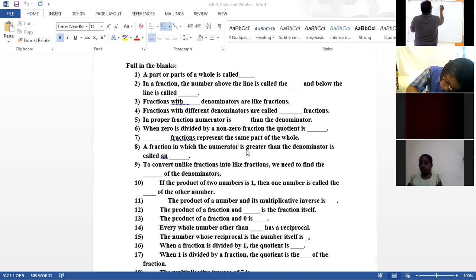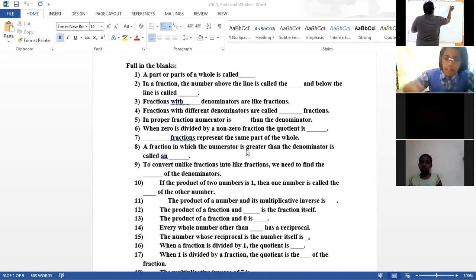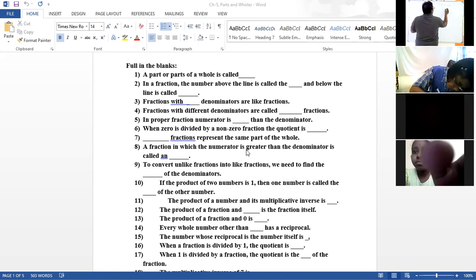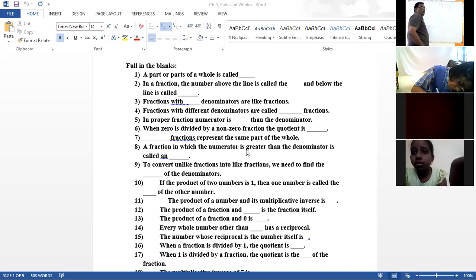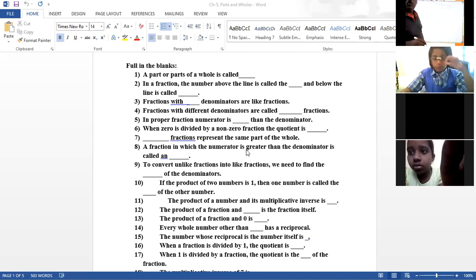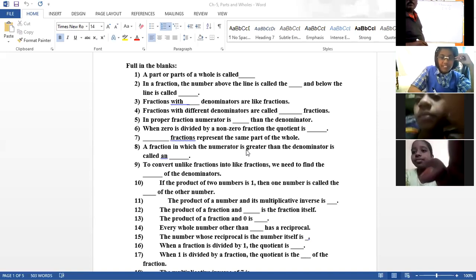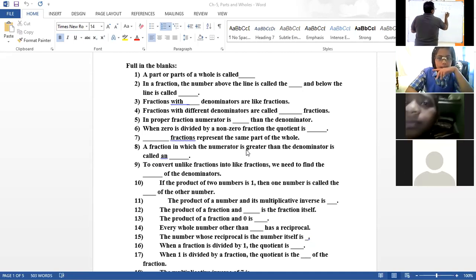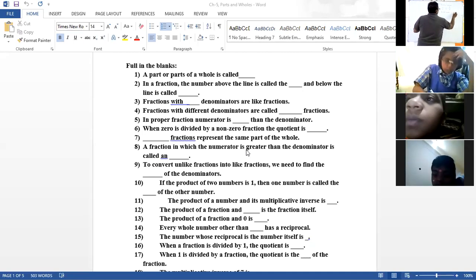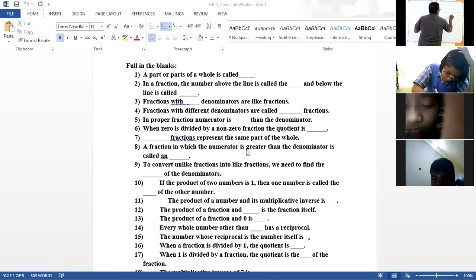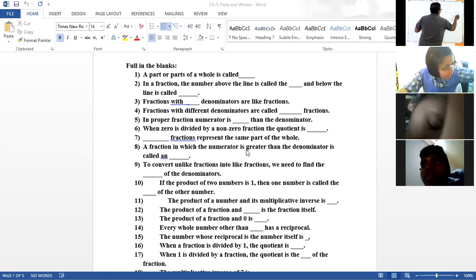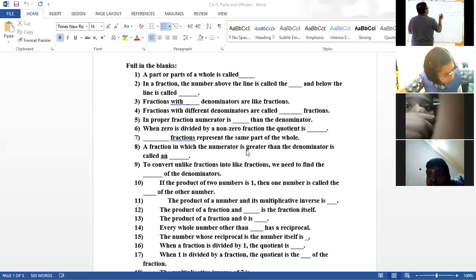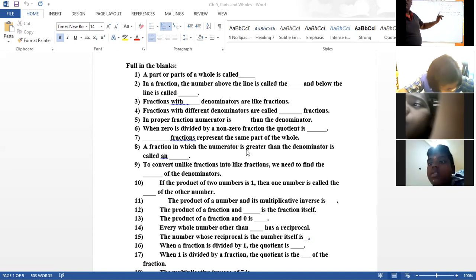Question number 5. Proper fraction. What do you mean by proper fraction? Proper fraction means denominator is more, numerator is less. Numerator is less than denominator. Examples also I have given to you.